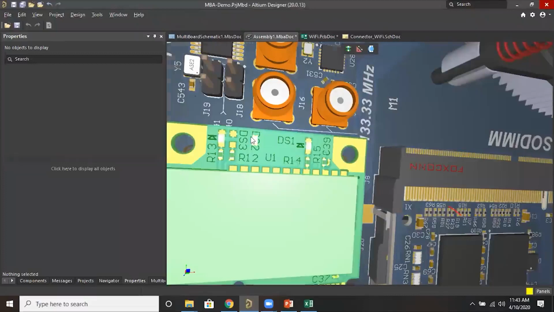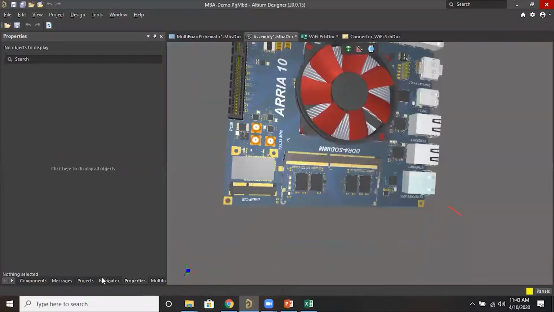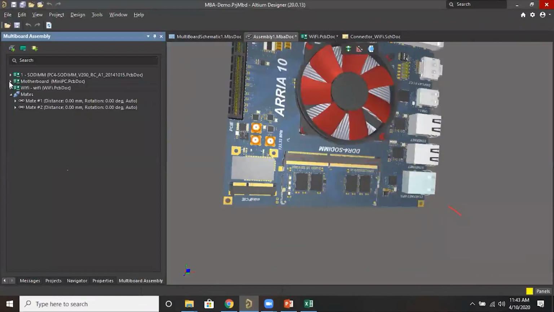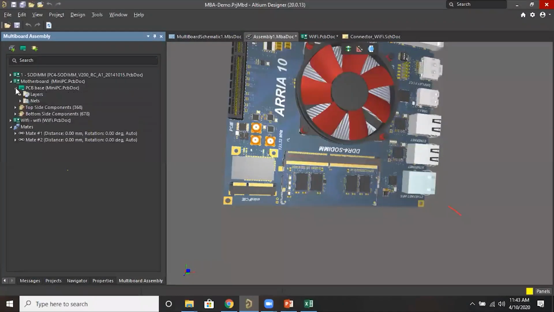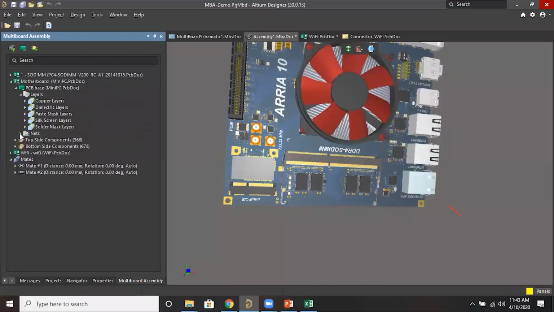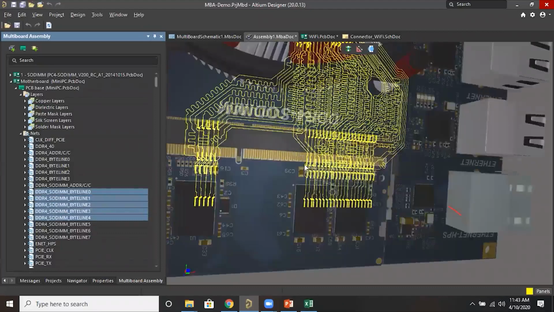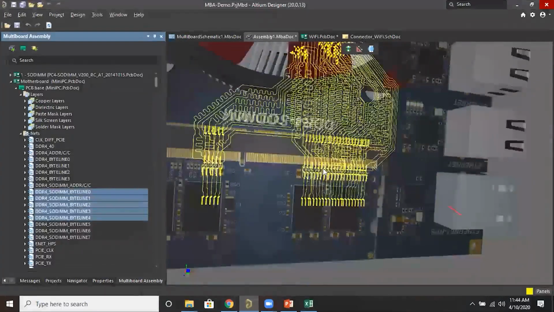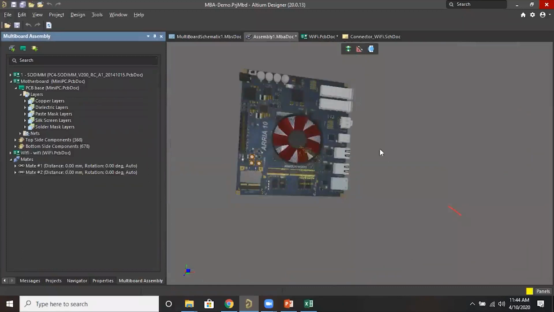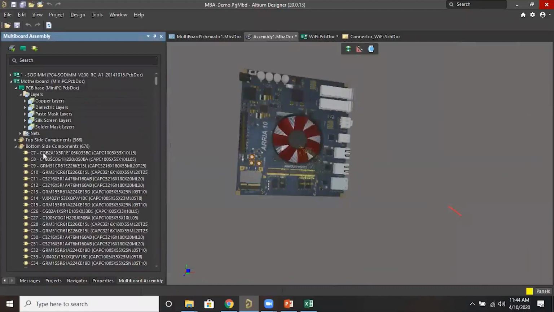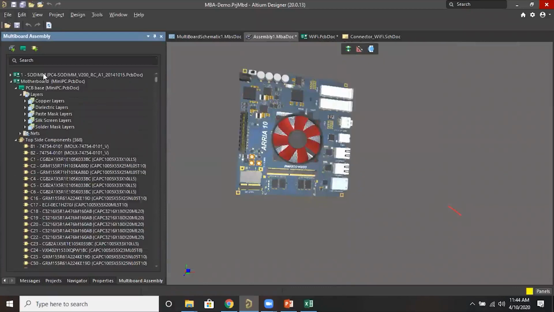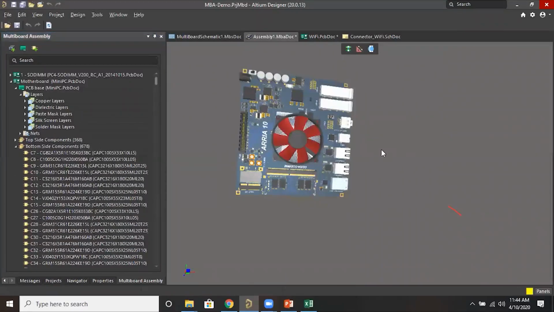Okay, so that is the one, and then the motherboard assembly we have seen. The motherboard, PCB, nets and layers. Now we can select the control and you can highlight those signals so that you can verify which pin is connected to which signal. Yeah, so this is one option, and then even you can cross probe to the component wise, top side, bottom side, all the components are available here.